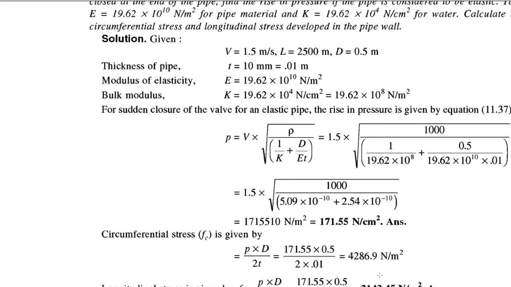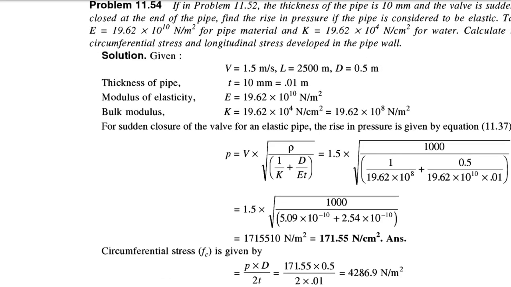And they have also asked us to calculate the longitudinal stress. So note down, the longitudinal stress is given by this formula, denoted by small f suffix L, that is P into D by 4 times the thickness of the wall.